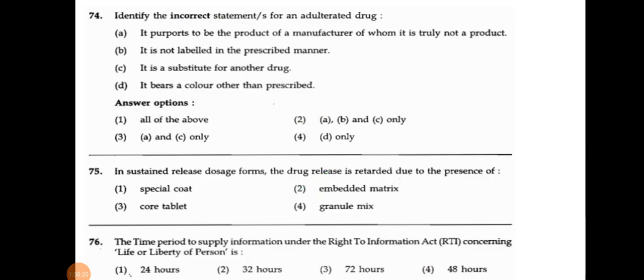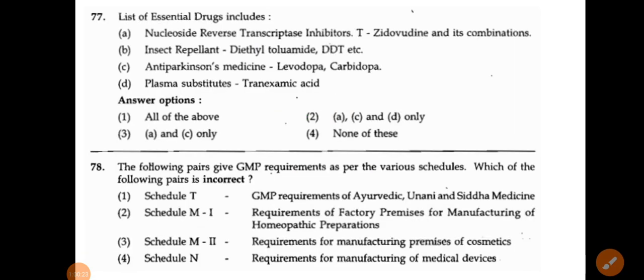So the next one, list of essential drugs include: nucleoside means NRTI, zidovudine and its combinations, insect repellents, that is diethyl toluamide and DDT, anti-Parkinson medicines, levodopa and carbidopa, and plasma substitutes, that is tranexamic acid.